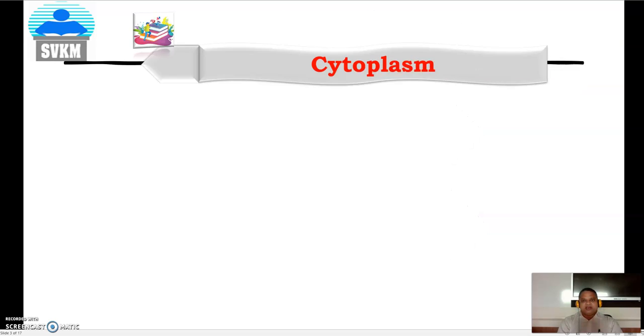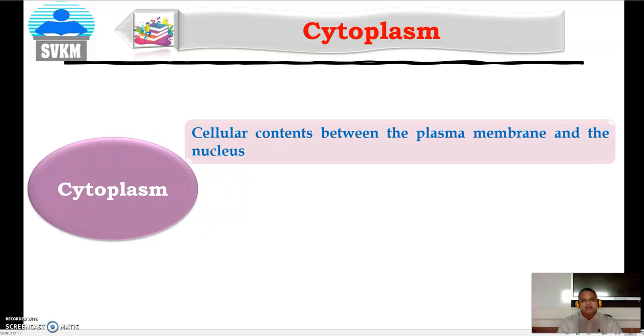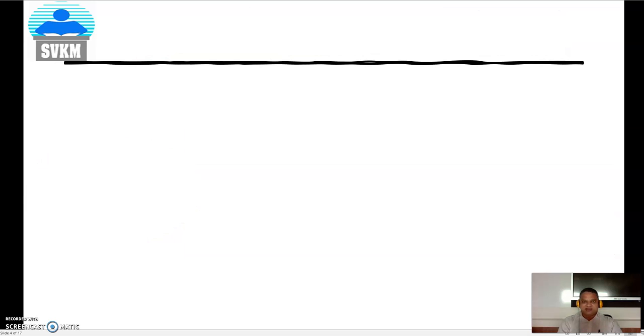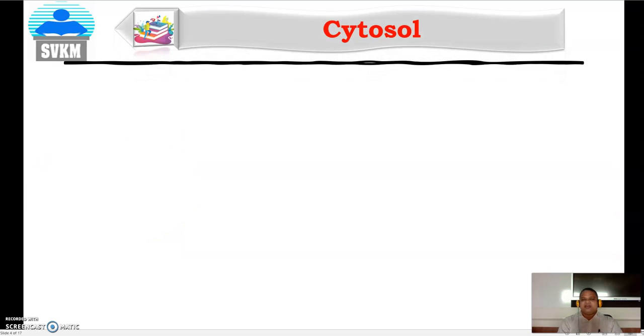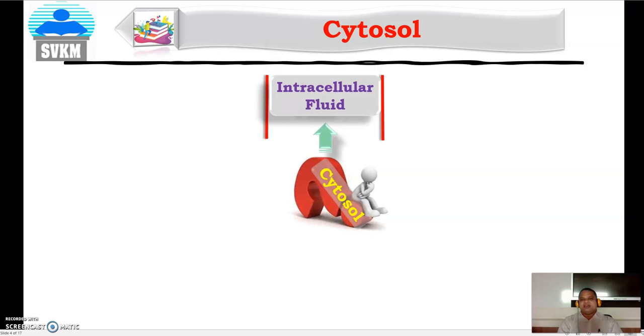Now first we will think about the cytoplasm. What is cytoplasm? Cytoplasm is the cellular content which is present between the plasma membrane and the nucleus, and it contains two components. One is the cytosol and the other is the cell organelles. Now first, what is the cytosol? It is also called the intracellular fluid.